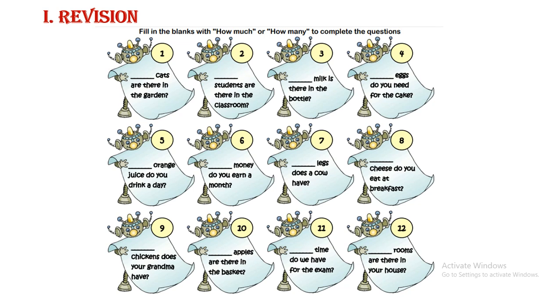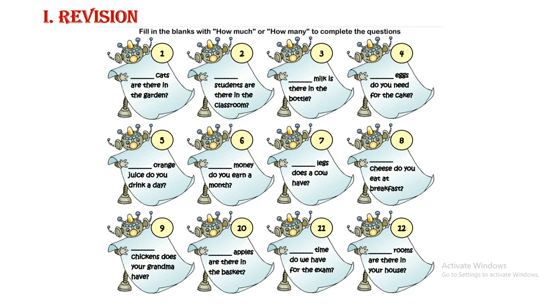Number five, how much orange juice do you drink a day, because orange juice is an uncount noun. Number six, money is an uncount noun too, so you say how much money do you earn a month.